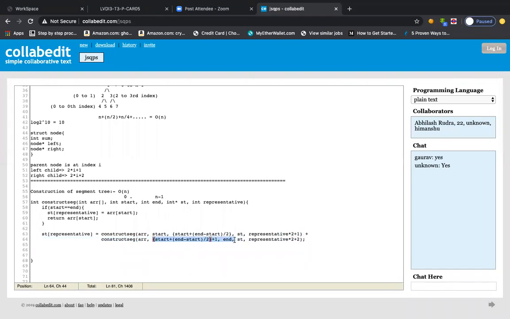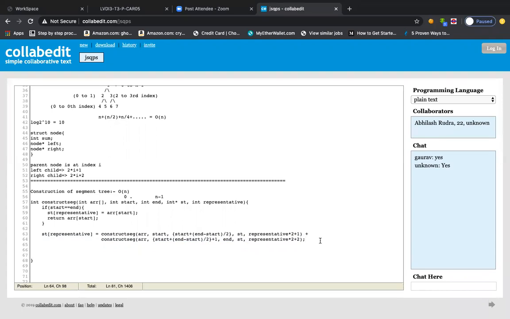Anyone who did not get this, please post in the chat box. Okay, so you now have the segment tree data structure. You know how to build it, right? So this is the one, and then in the end actually,